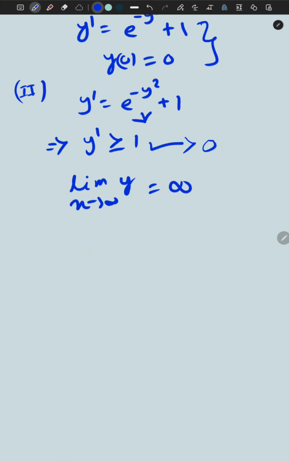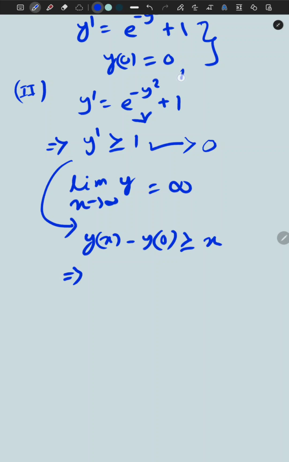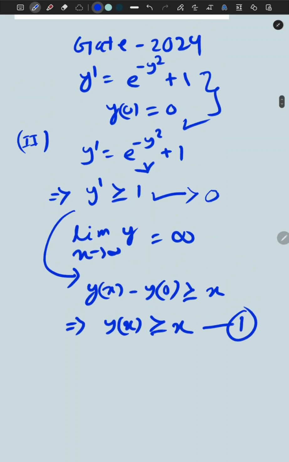Let us verify it. If we integrate on both sides, we get y(x) - y(0) greater than or equal to x, and y(0) = 0. So it gives y(x) greater than or equal to x. But till now we do not know the maximal interval of existence of the solution.